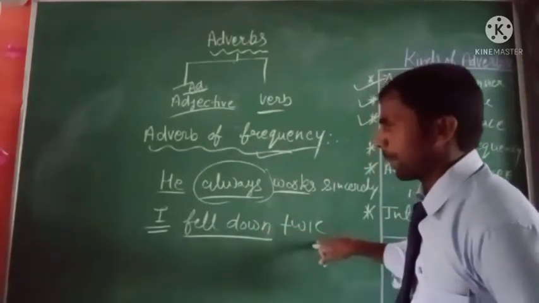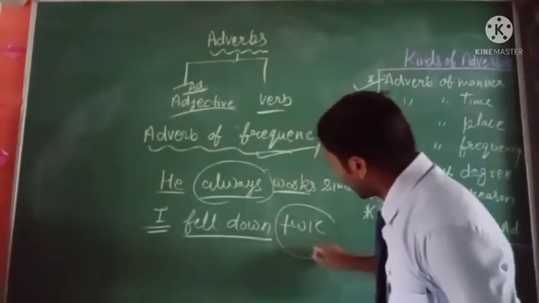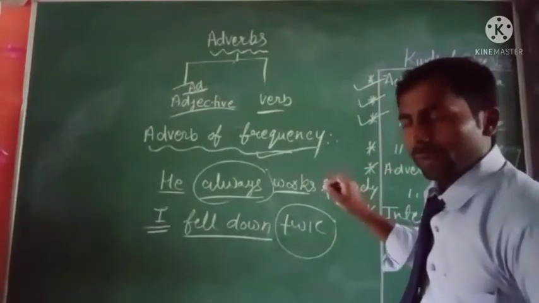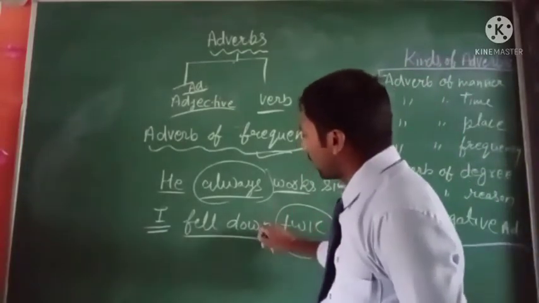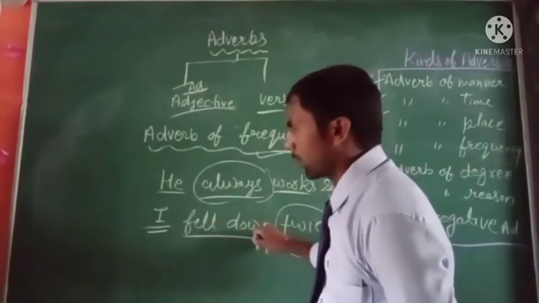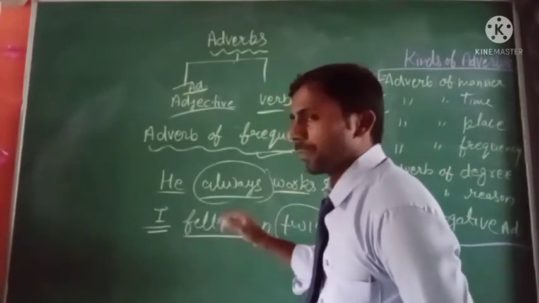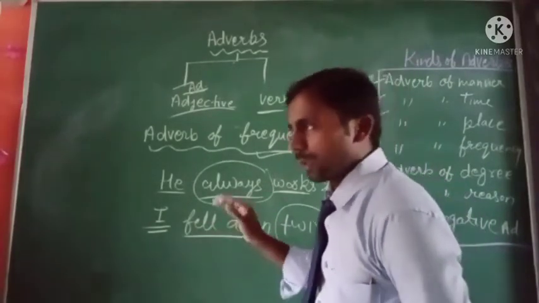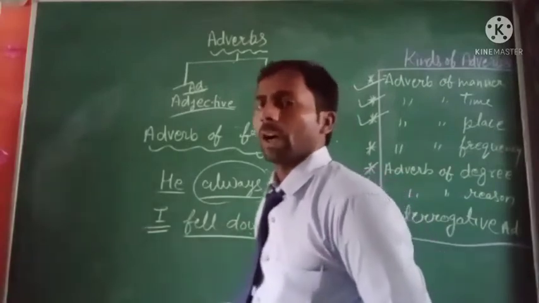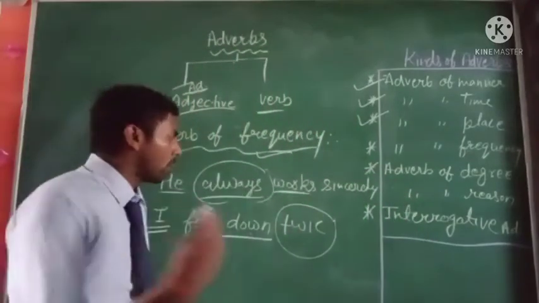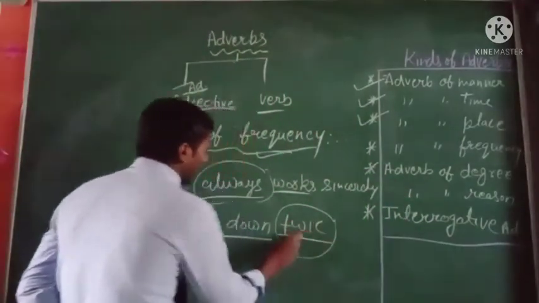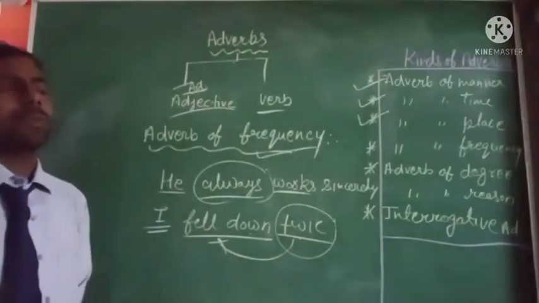Twice. So this word twice gives the frequency of the verb, which is fell down. It means I did not fall down one time, I fell down again. So it is repeated two times. So the word twice is an adverb of frequency.